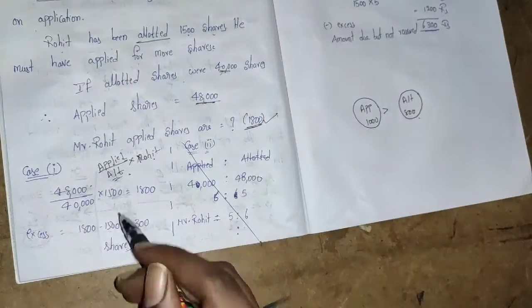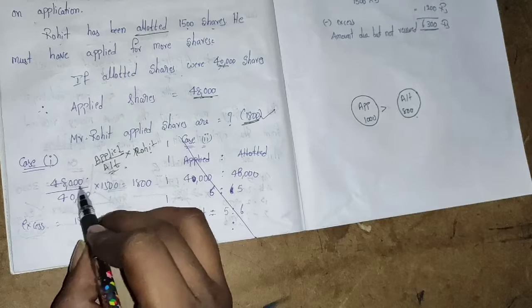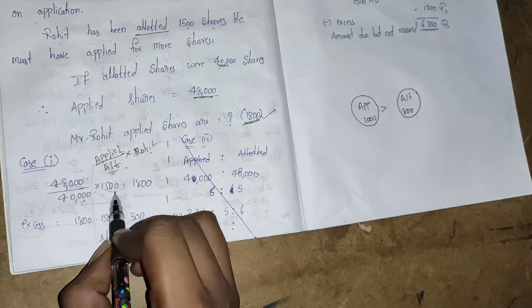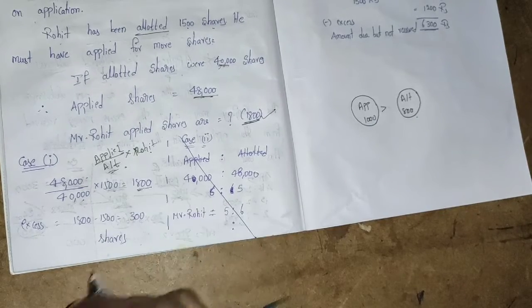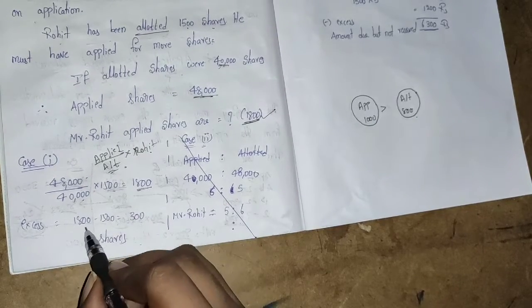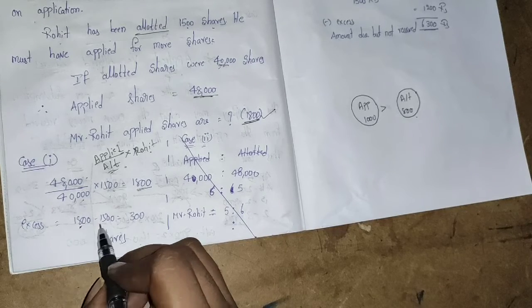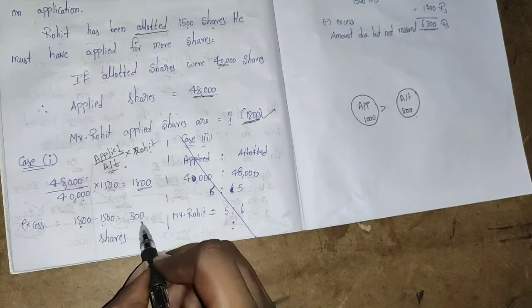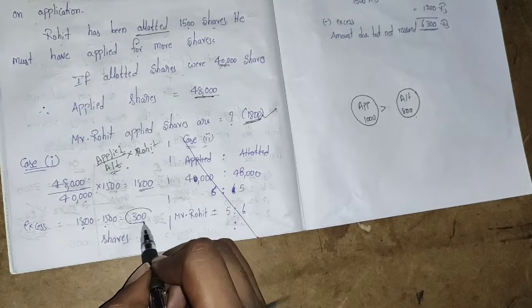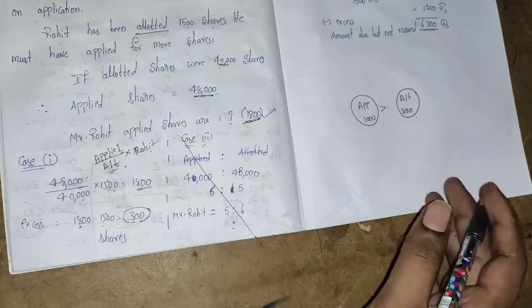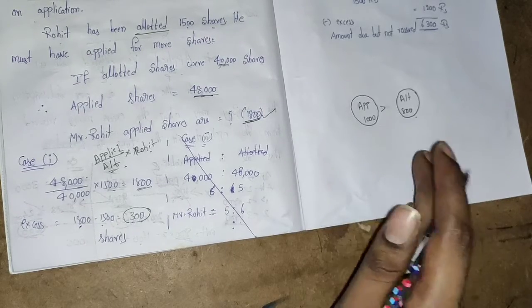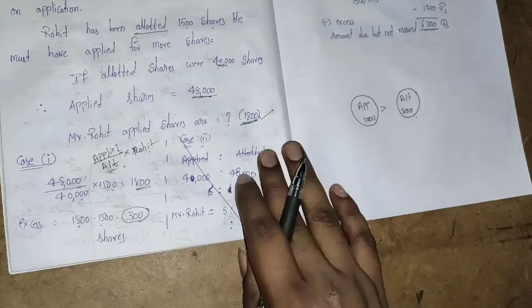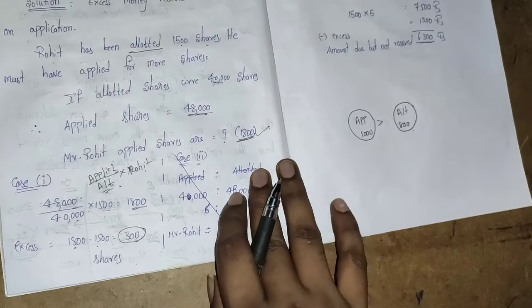So 48,000 divided by 40,000 into 1500, you will get 1800. That means excess shares are 1800 minus 1500, which is equal to 300. These 300 were the excess amount which has been received from Mr. Rohit. This is case 1.